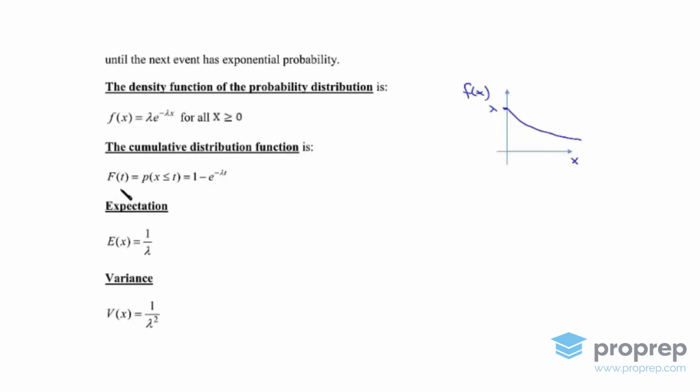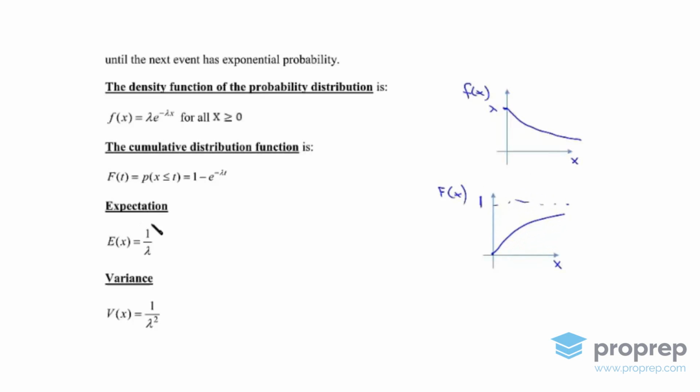And what does this function look like? Well, again, we have here x, and here we have big F of x. Now, when x equals 0, that means that this expression equals 1. So we have 1 minus 1, that equals 0. And what happens at infinity? That means that this expression right here goes to 0. So at infinity, big F of t equals 1. So this is a monotonously increasing function, and at infinity, it'll be equal to 1.